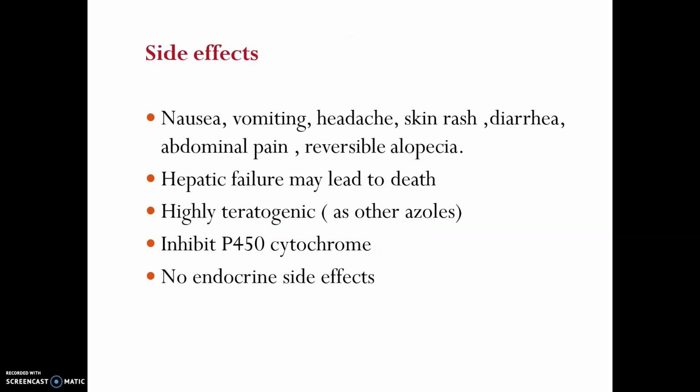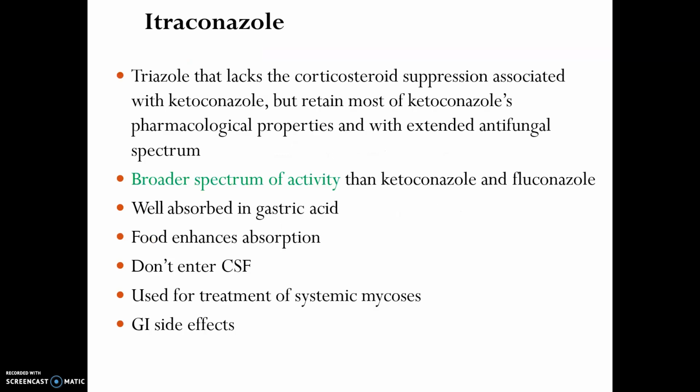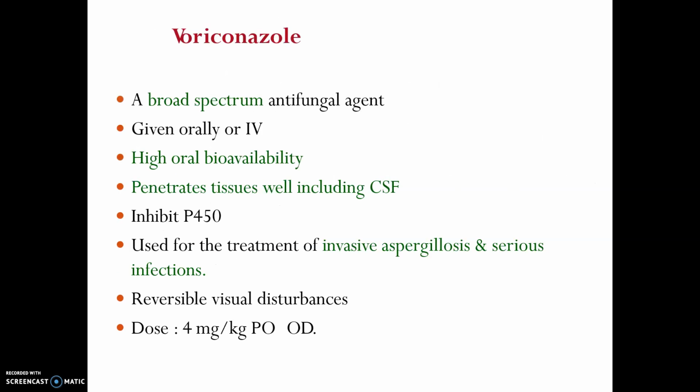This is the drug dosage. As for side effects, there are no endocrine side effects. Hepatic failure may lead to death; hepatic failure or hepatic insufficiency is the side effect. Itraconazole does not enter the CNS, so you do not use it in cryptococcal meningitis. It has a broader spectrum of activity than ketoconazole. Voriconazole is a broad spectrum antifungal agent with high oral bioavailability, and it penetrates tissue well, including the CSF.